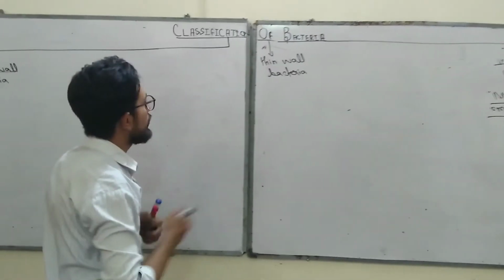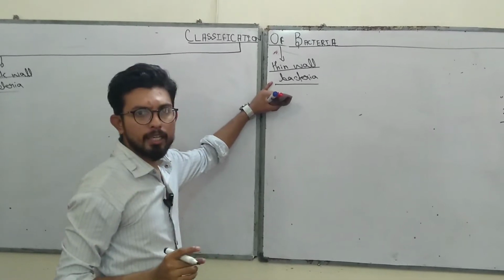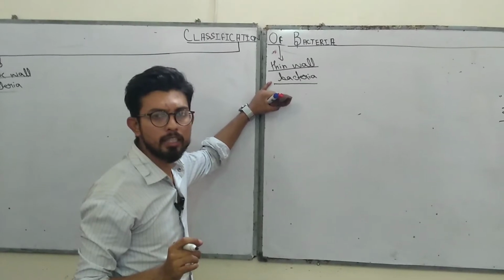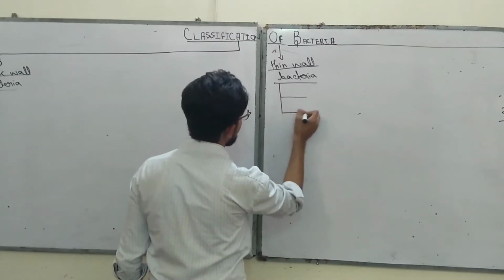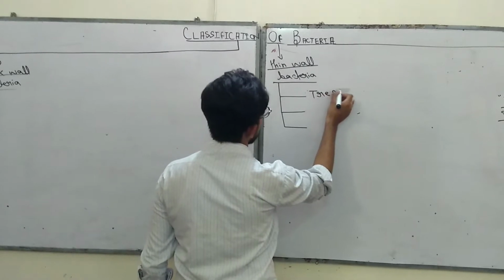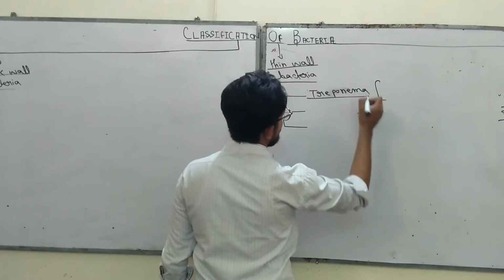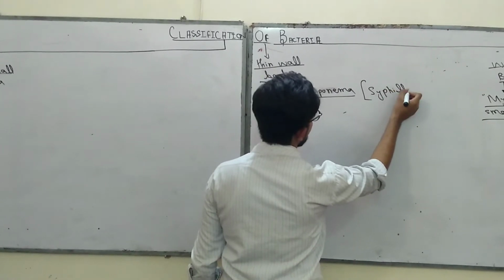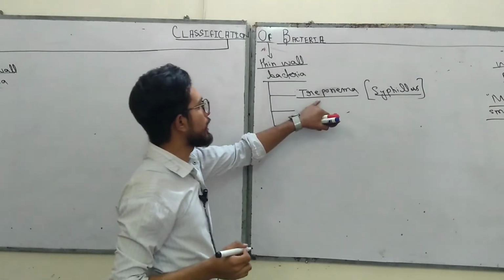All right, so the next is thin walled bacteria. In these, the cell wall is present, but it is so thin that they cannot stain. It has three classes of bacteria. The first is Treponema pallidum, and a very important disease it causes is syphilis. It is a sexually transmitted disease. Later on I will discuss it in more detail.